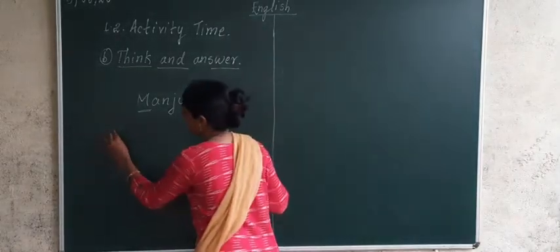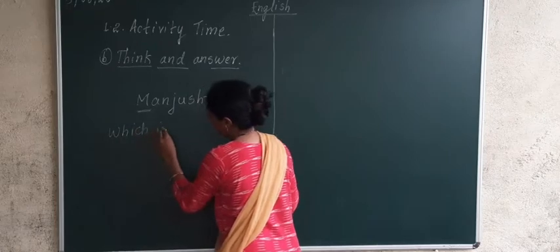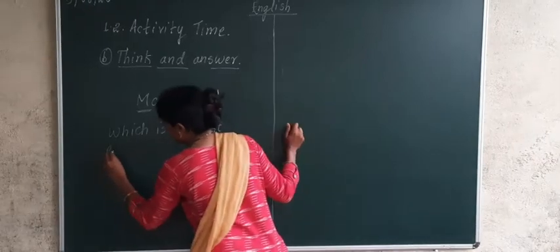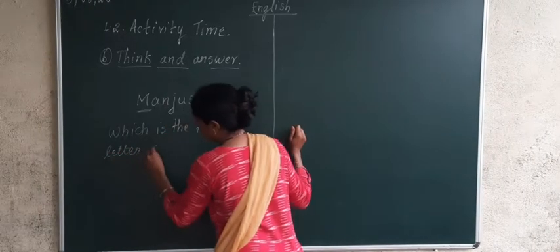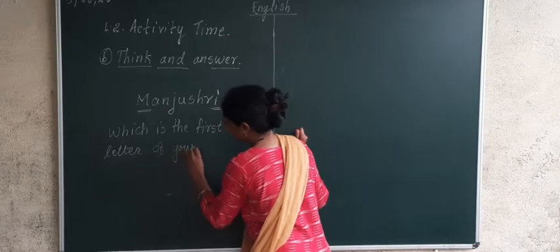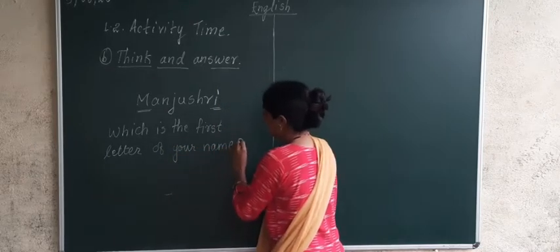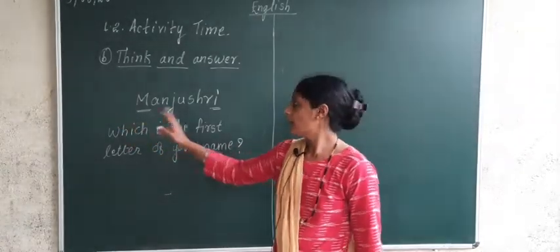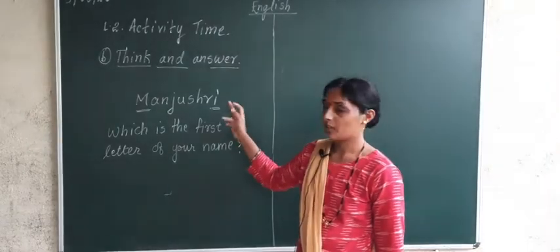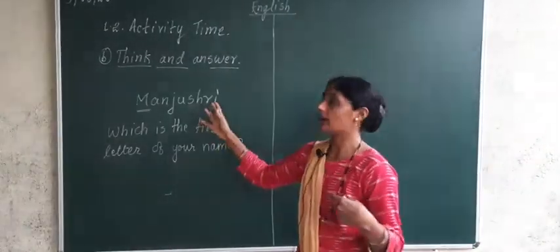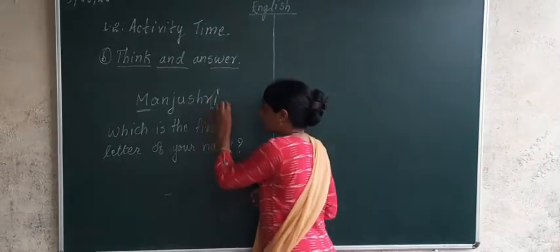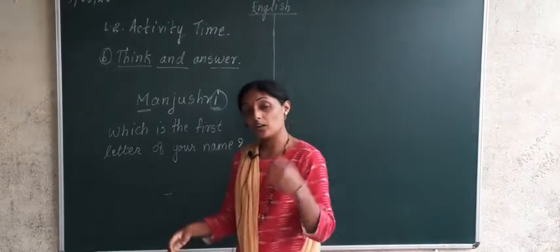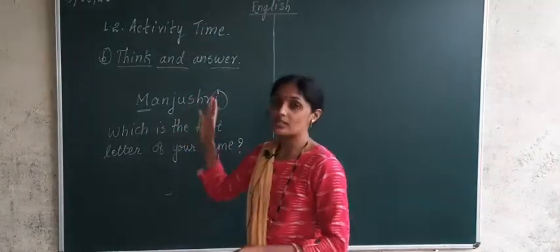Which is the first letter of your name? So, the answer which I have given here is, the first letter of my name is M. Which is the last letter of your name? If the question is asked to me, then I will say the last letter of my name is I. Which is the last letter of my name? I. Okay. Then the third question asked is, how many letters are there in your name?